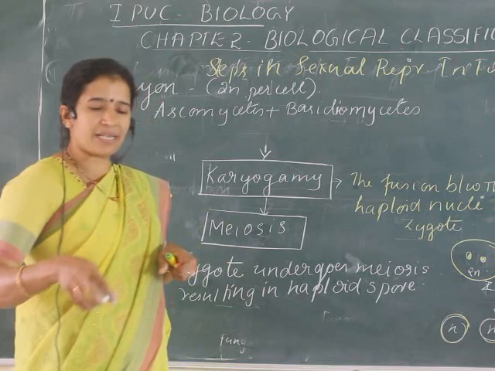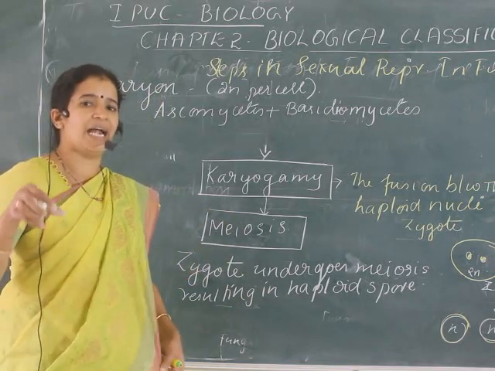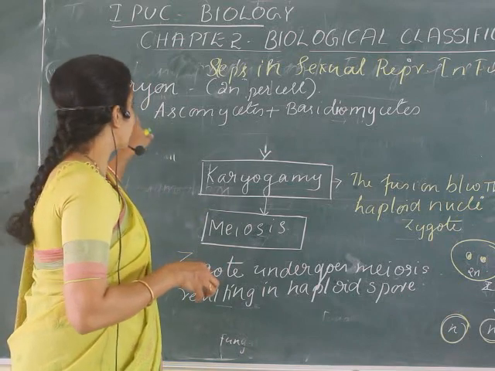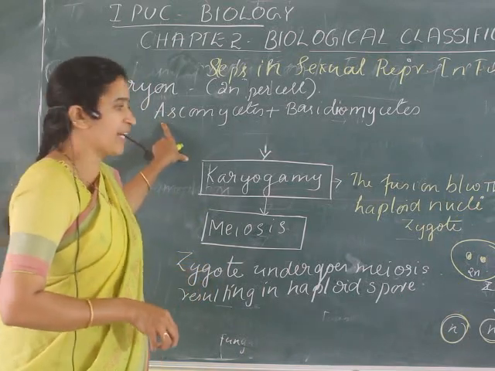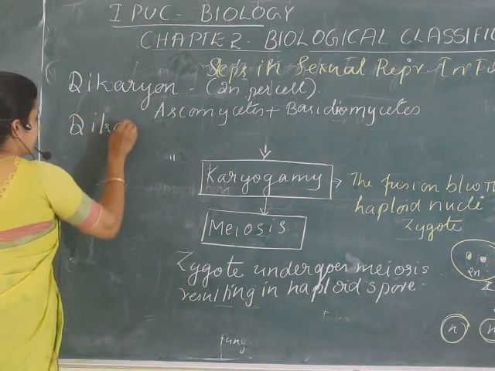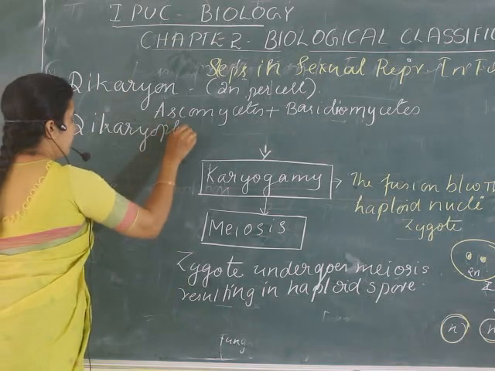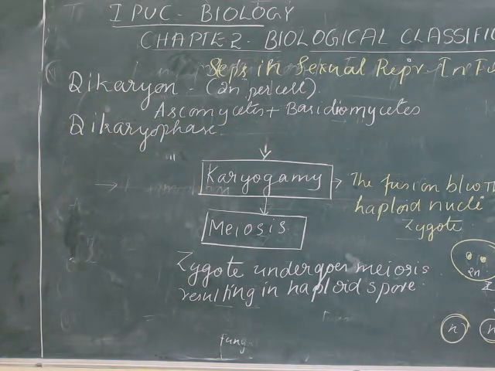So for some extent, this fungus will remain in that condition. That condition is called dikaryon, and that phase is called dikaryophase. So what is that dikaryophase?